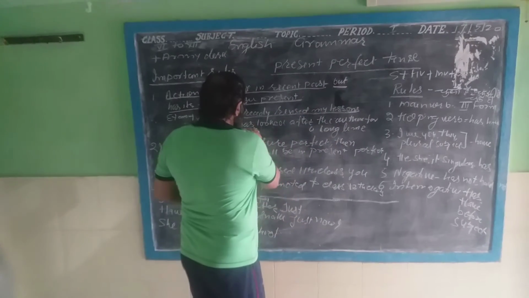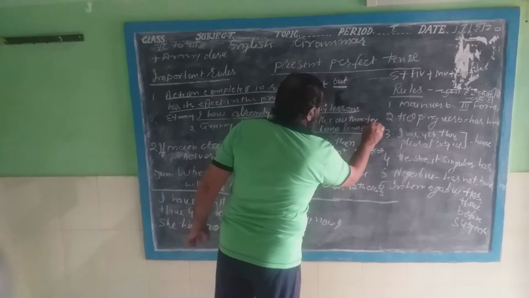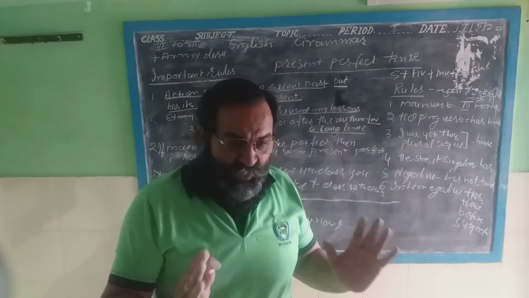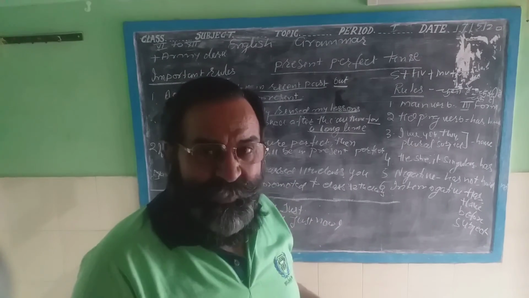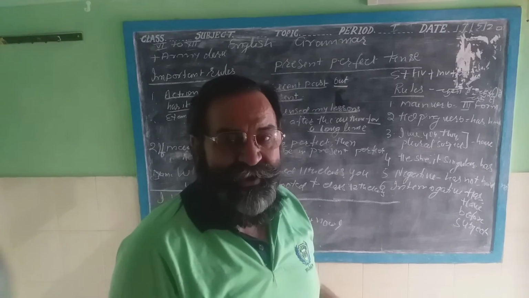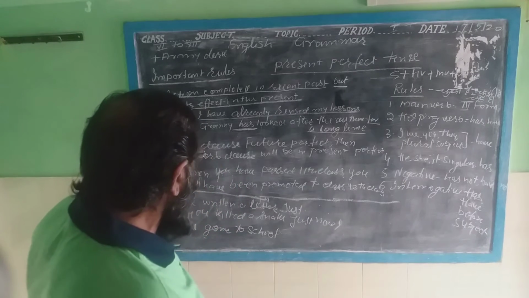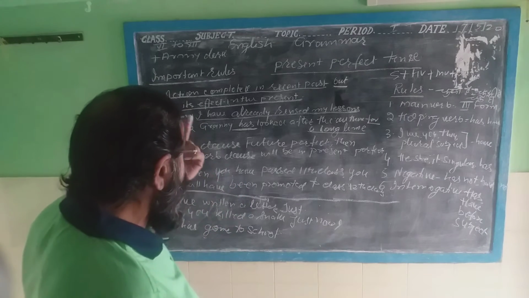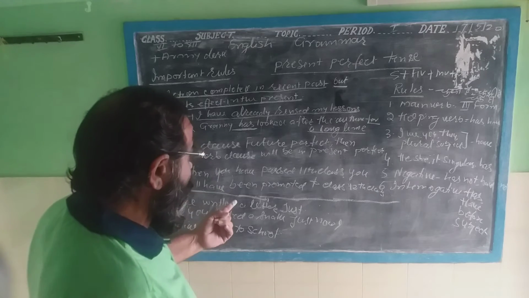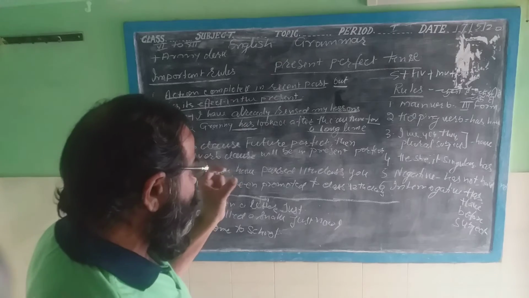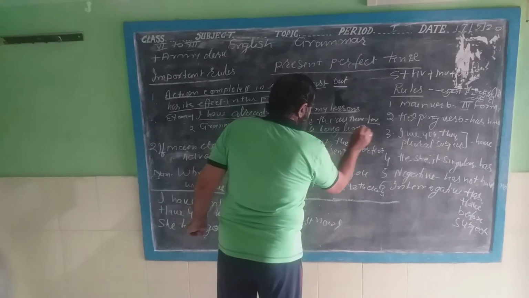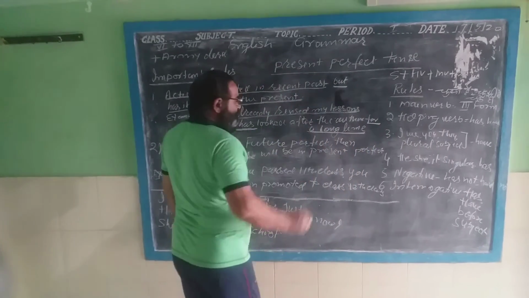Here, I have written for a long time; when you learn the present perfect continuous tense, then for or since will come before the time. But here, has and have come before the main verb, and the third form of the main verb is used. But if the time indicates a fixed time, then you will have to use for or since.